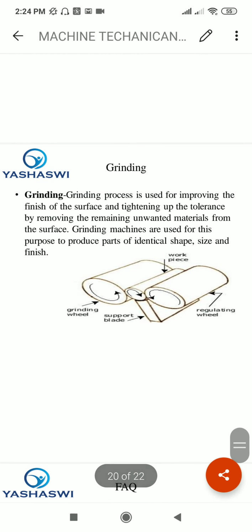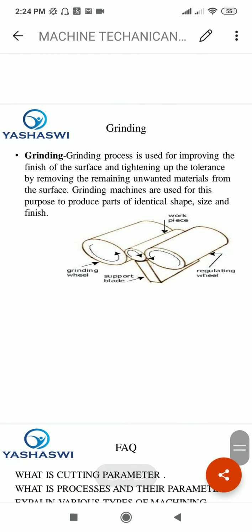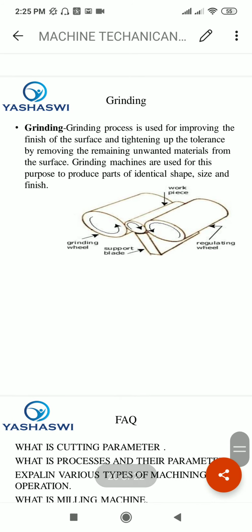Now the section of grinding. The grinding process is used for improving the finish of the surface and tightening the tolerance by removing the remaining unwanted material from the surface. Grinding machines are used to produce parts of identical shape, size, and finish. We will discuss the diagram.